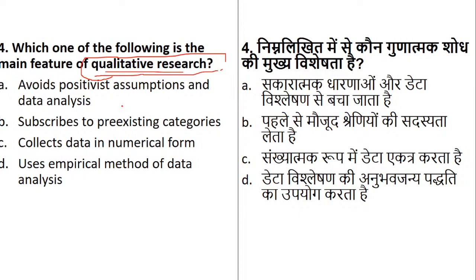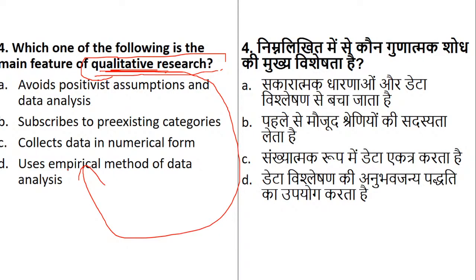Now see, I don't know why this many mistakes are happening in spite of us doing qualitative research. Now see, what is the point? I'm not telling you are wrong, but what I'm trying to understand is why didn't you read the option properly? Which of the following is the main feature of qualitative research? In qualitative research, you tell me how empirical method of data analysis, empirical, if you remember, we have done this yesterday. Empirical is something which is related to real life experiences.